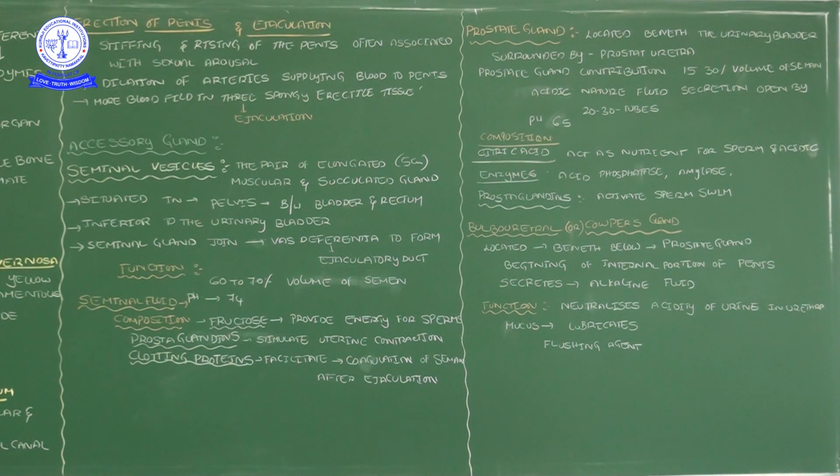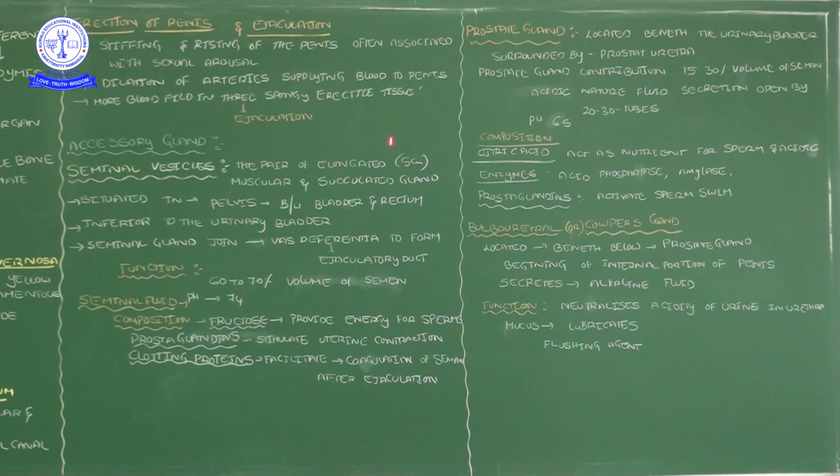Then the last gland is the bulbourethral gland, also called the Cowper's gland. These glands are located beneath or below the prostate gland.